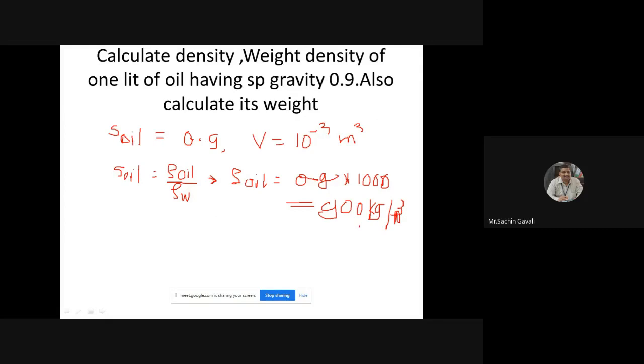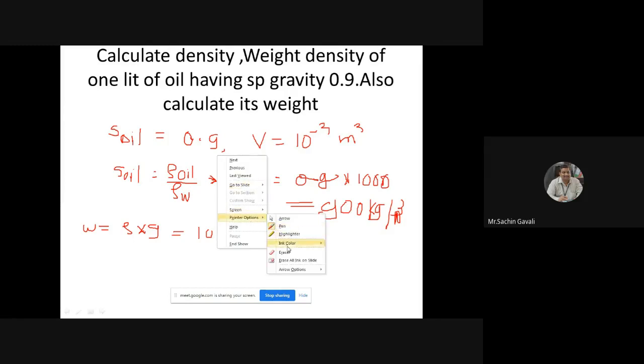Now specific weight is equal to rho into g, and it is coming as 900 into 9.81, and this is coming as 8829. Who is having the answer?